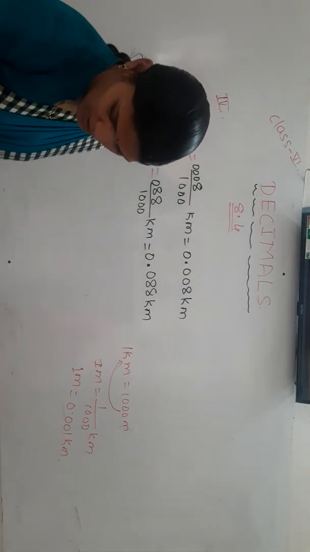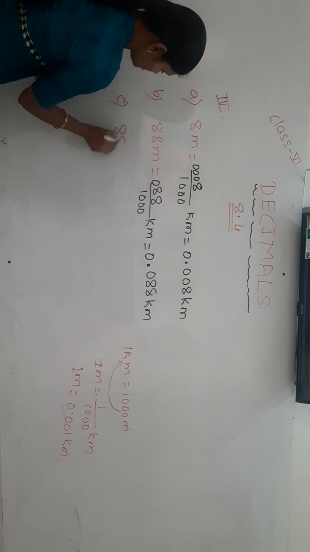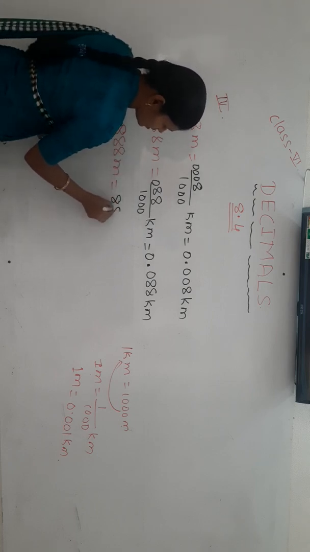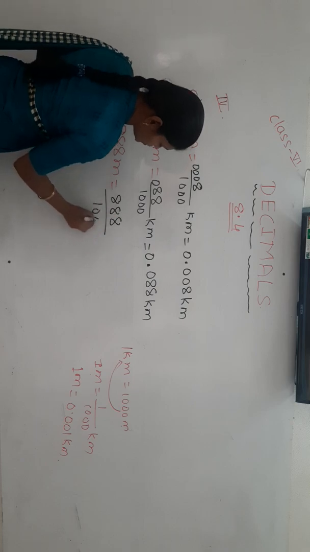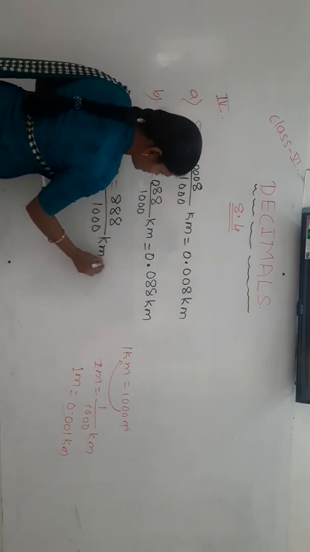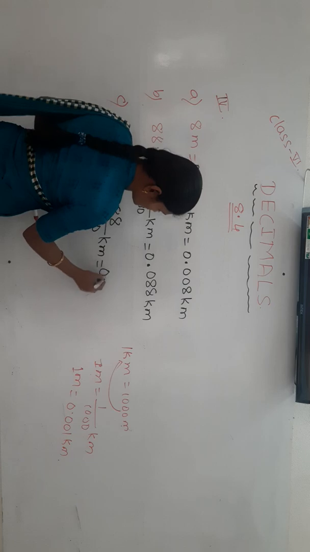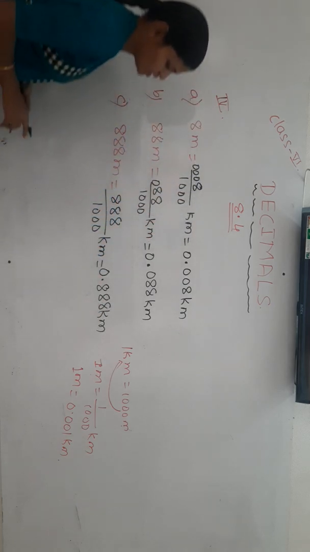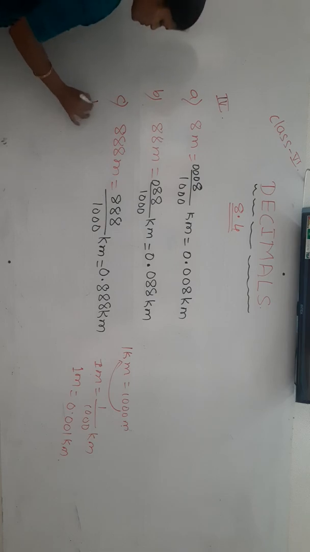Next one, 888 meter. 888 meter divided by 1000 kilometer. So write it as 0.888 kilometer. In decimal form we have to express it.